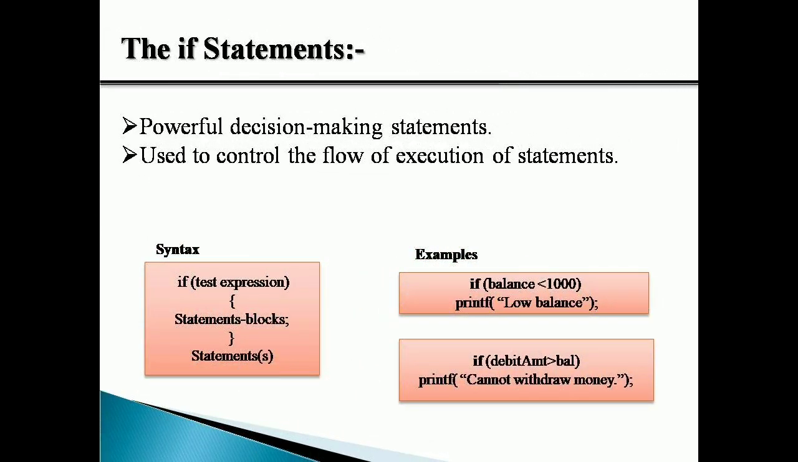So the first one is the if statement. The best example I will consider is that it is raining, this is a rainy season and it is raining outside. So I'll say that if it is raining, then I will take an umbrella. This is my condition: if it is raining, then only I will take an umbrella. So 'if it is raining' is my condition, or my checking point.